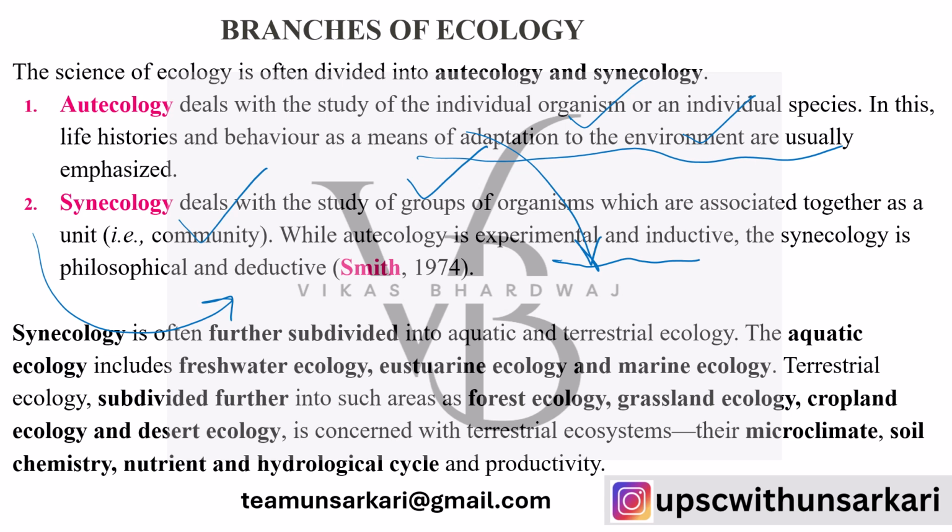So synecology is further divided into aquatic and terrestrial. Aquatic ecology includes freshwater, estuarine and marine ecology. Terrestrial will be further divided into forest, grassland, cropland and desert. When we speak about the terrestrial ecosystems, you can always divide and understand in terms of microclimate, soil, chemistry, nutrient and hydrological cycles and productivity.